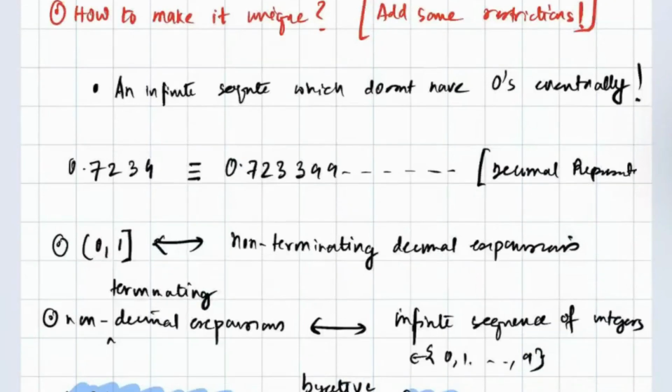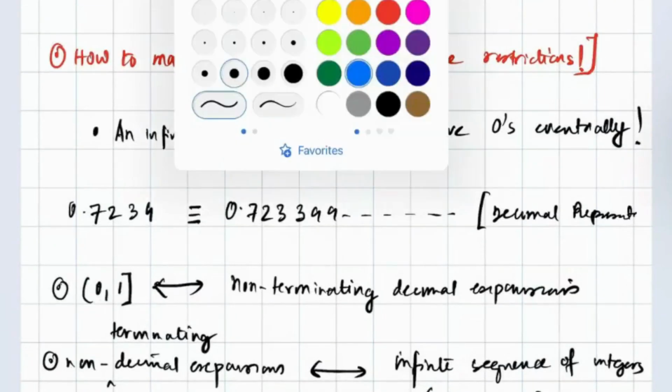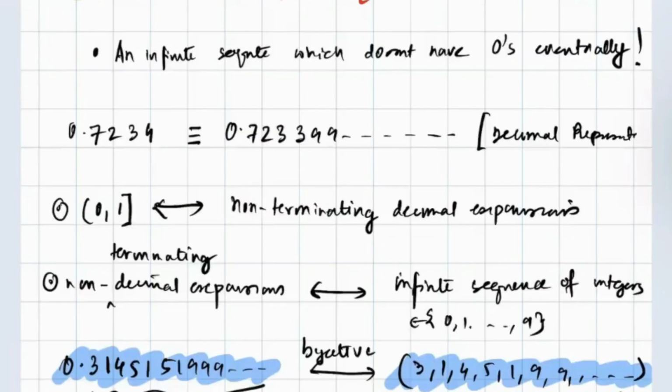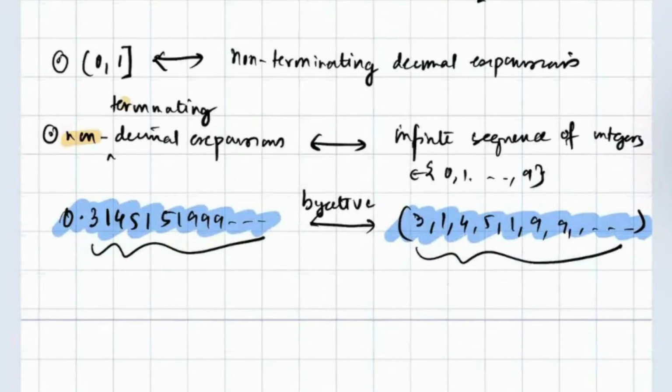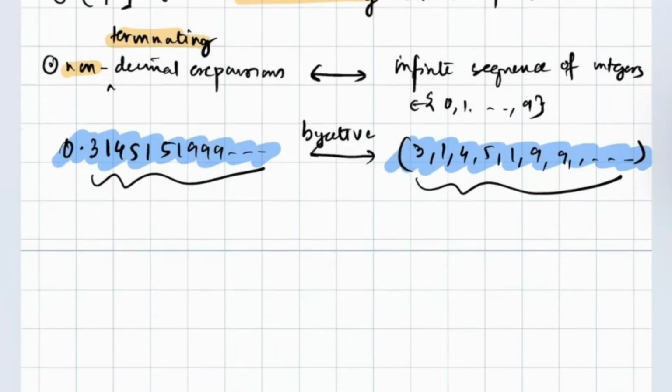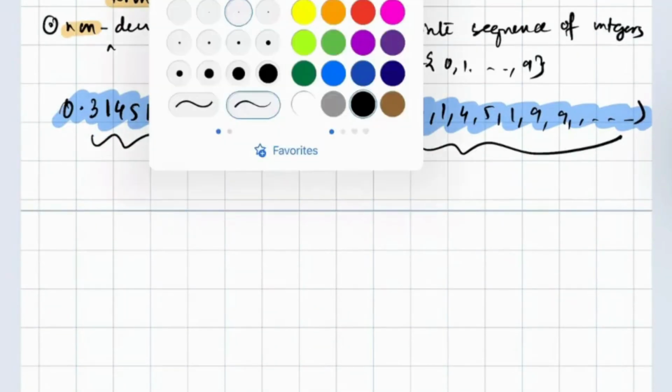So this is interesting. This is the first step. So how to make it unique? We have found the solution by making it non-terminating. Great. So with this arsenal of ideas in our mind, we'll march ahead to understand something, and it's very interesting.